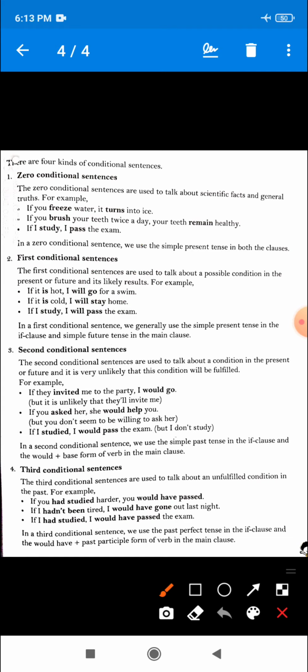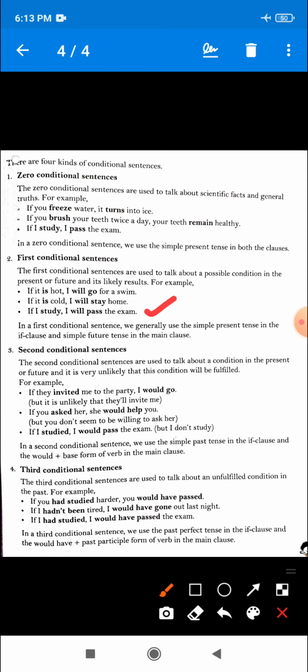Now see the second example. If it is cold, I will stay at home. So again you can see, if it is cold, this is a condition and it is not sure that it will be cold, it may be cold. And its result also may happen. So that is why these two examples belong to the first conditional sentence.